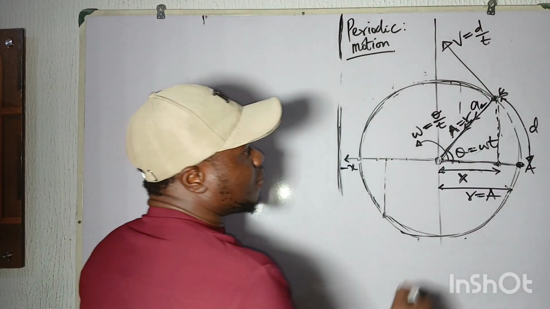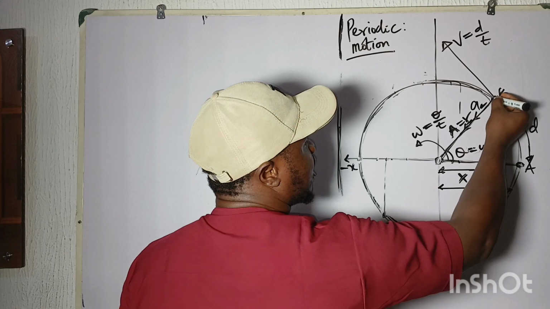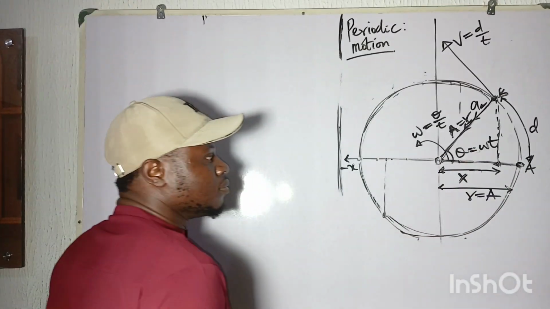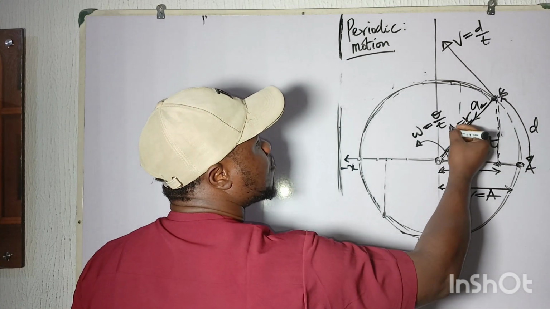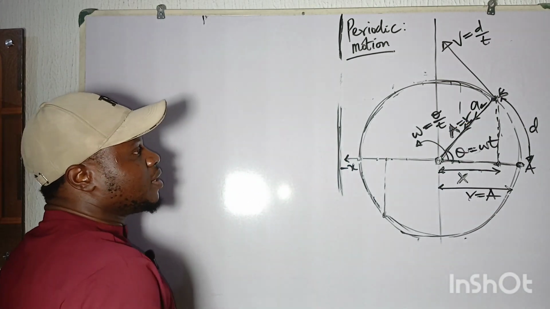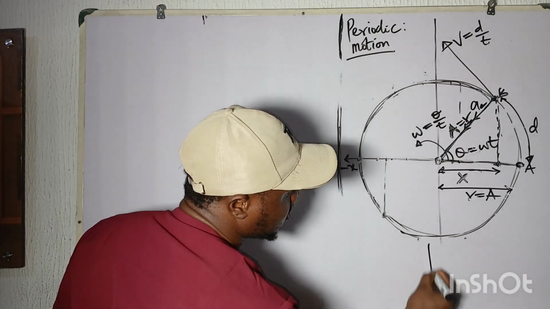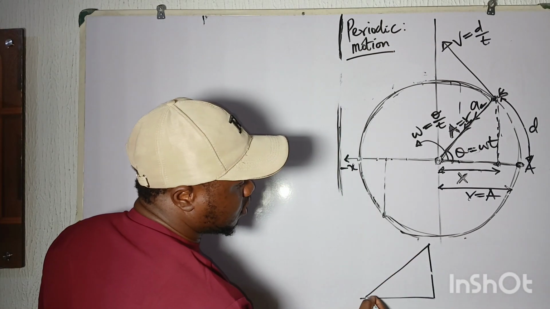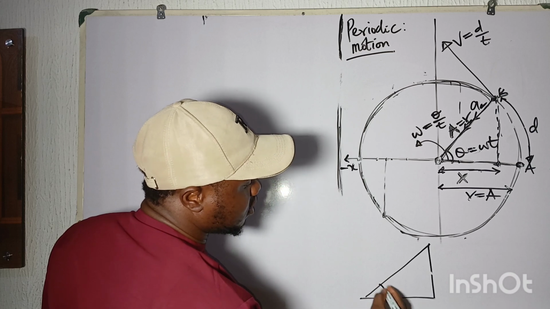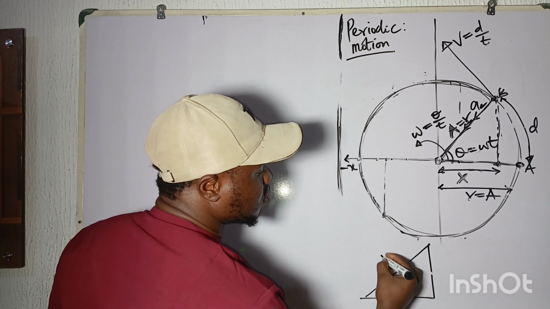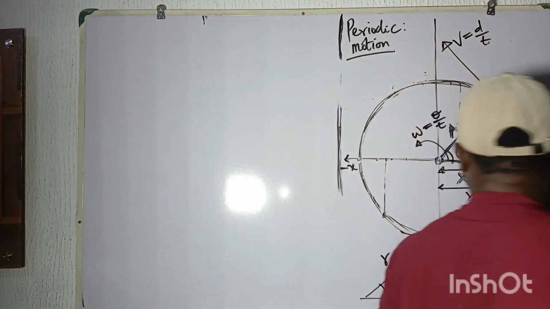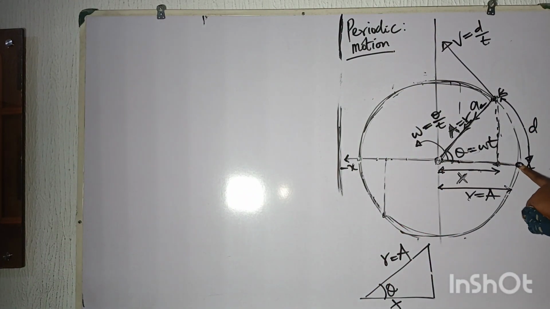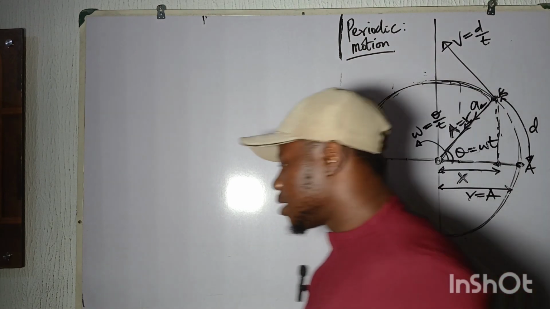Okay. Now let's see what happens to the displacement. If you look at this, when the body moves from here to here, I can trace out this triangle. Now this triangle connects the displacement of the body and the amplitude, which is the radius. Now, if I bring it down, I am going to have a triangle in this form, where here is our x, here is theta, and here is the radius, which is also the amplitude. From here to here is the maximum, highest displacement, which is also the radius. So the radius is the same thing as the amplitude.